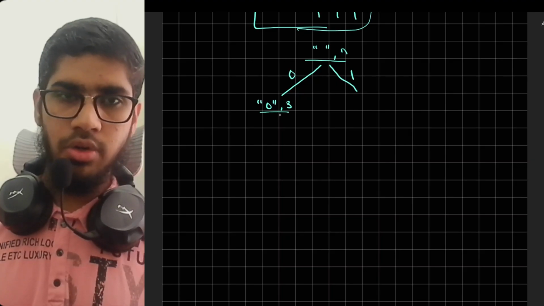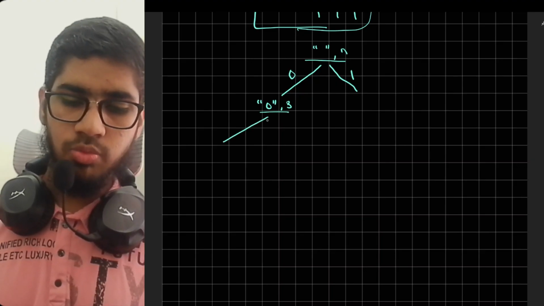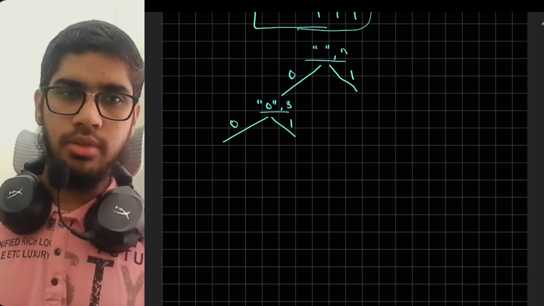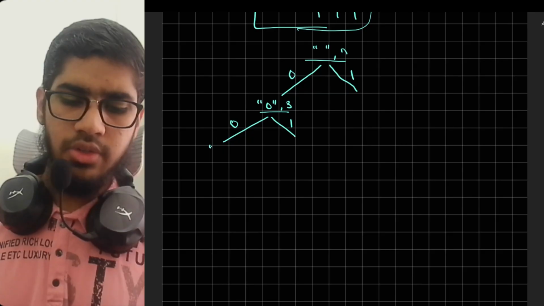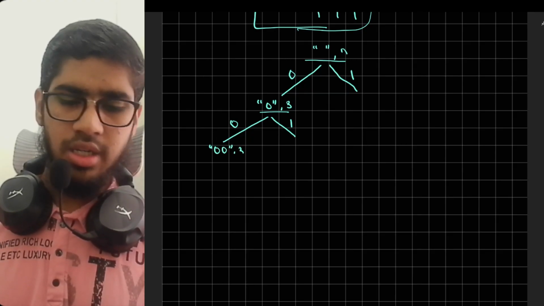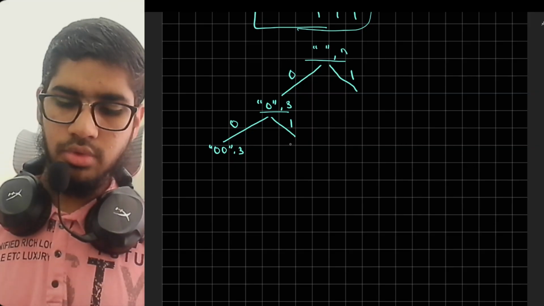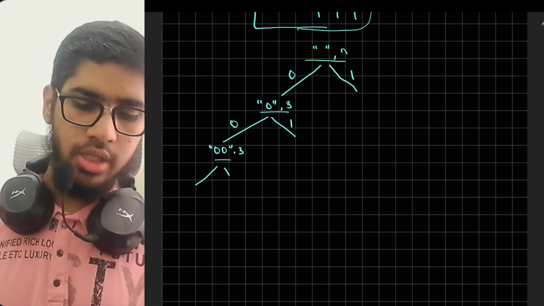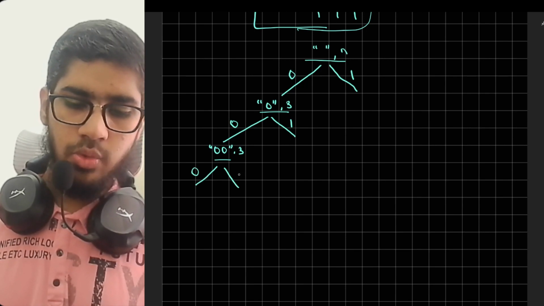Then this recursion call would further call two more recursions, that is, add 0 and add 1. If we add 0, this will become two zeros. The length is 2, and this recursion will further call two more recursions to add 0 and to add 1.